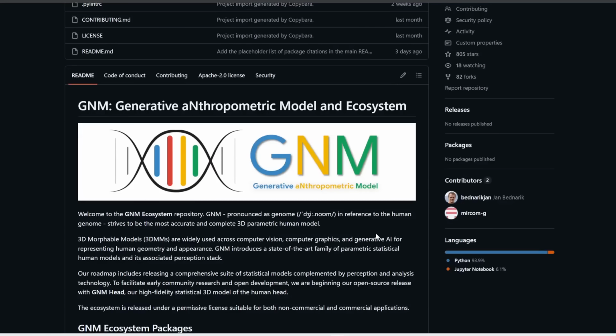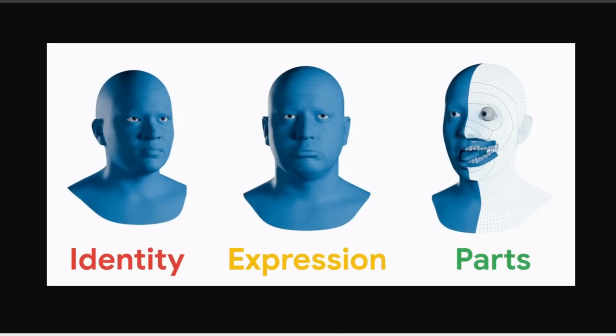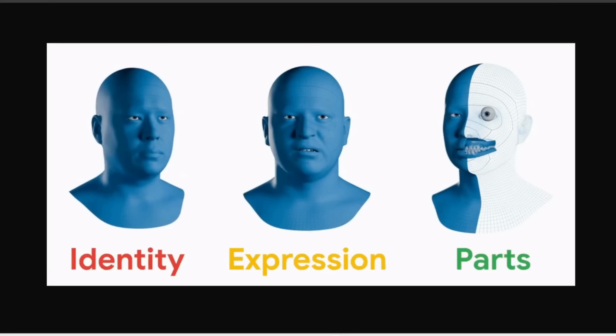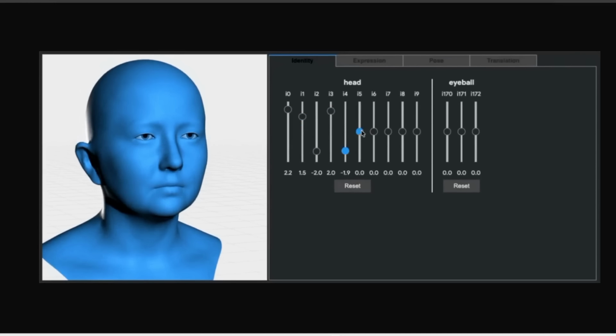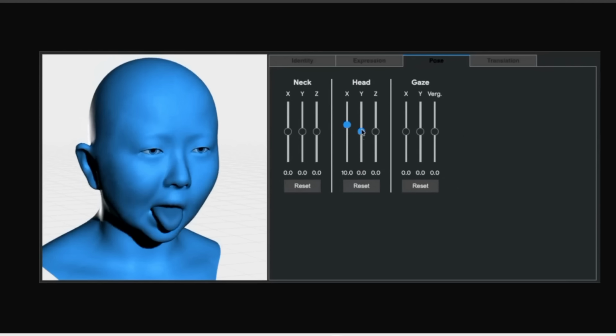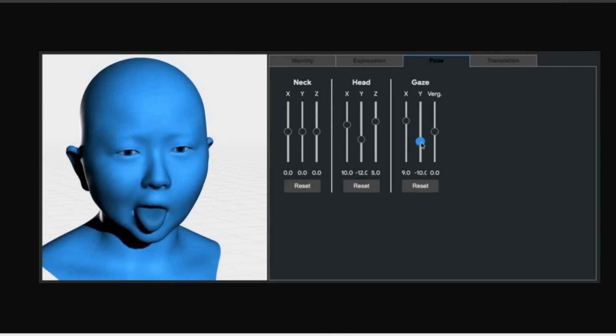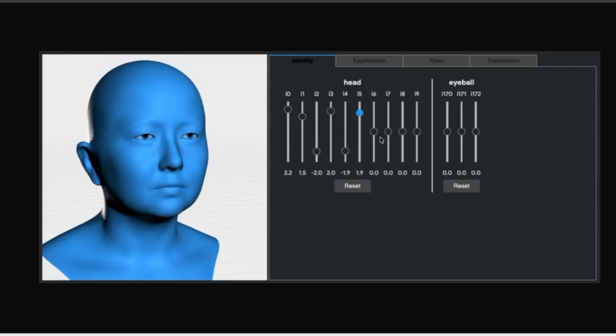Also this week, Google releases something called GNM, which stands for Generative Anthropometric Model and Ecosystem. And this is basically an AI that lets you design faces and heads with extreme precision. So this takes adjustable parameters such as a person's identity, facial expression, head rotation, eye direction, and position, and you can drag all of these settings with sliders, and it basically outputs a dense 3D head mesh with these exact